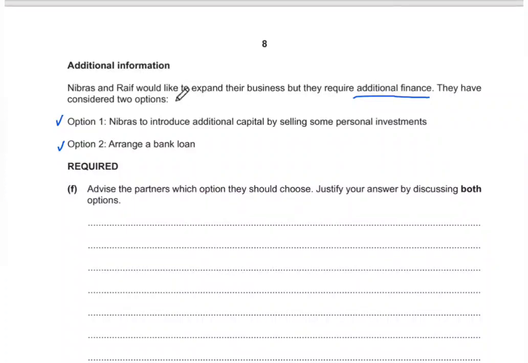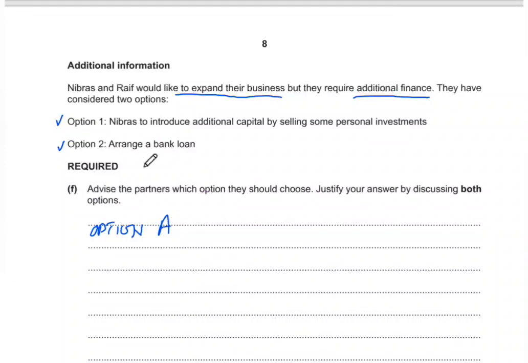Over here they clearly identify that they want to expand their business, which would require a lot of capital expenditure. That means we are talking about a large amount. Then secondly, for the two options given, we can simply use the advantages of both options and also mention the disadvantage attached to that option.